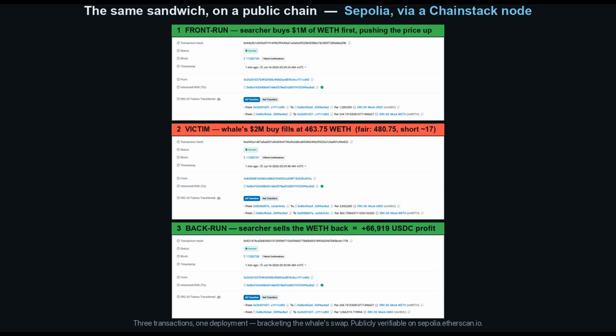2, in the very next block, the whale swaps, 2 million in, and they receive 463 WETH, short of the fair 480. 3, the searcher's back run, selling that WETH straight back for a $67,000 profit. The same attack, the same numbers, now bracketed around a real victim on a public chain where anyone can click in and verify every hop.